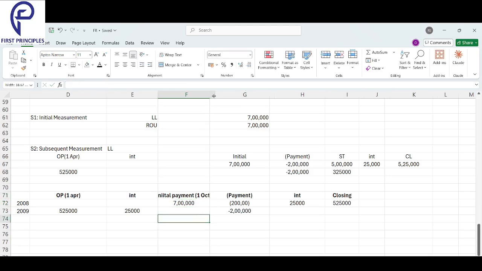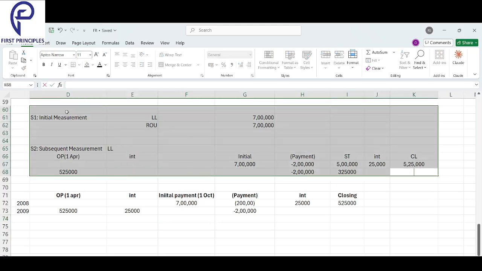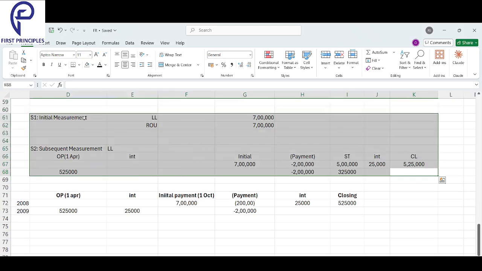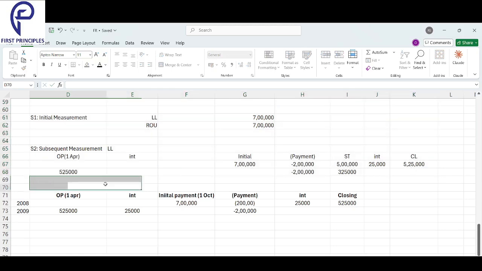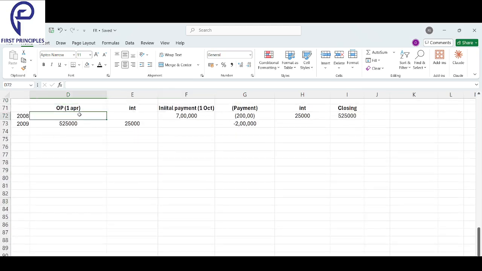Okay, now just look at it from this perspective. Let's just clear our headspace and focus on this part here. On 1st April, nothing happened. There was no interest for the first 6 months. Mid of the year, we made a payment of 7 lakhs and we started a lease. And then on October, the same day, we made the payment of 200,000. And for the next 6 months, we'll calculate the interest because interest gets due from October to March. Year is ending in March. 6 months interest.